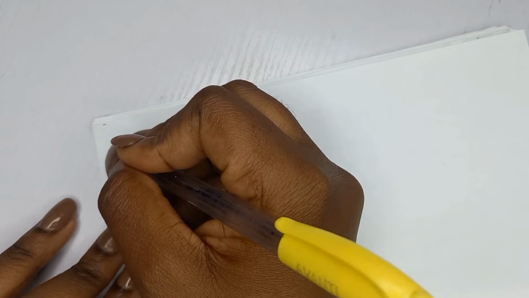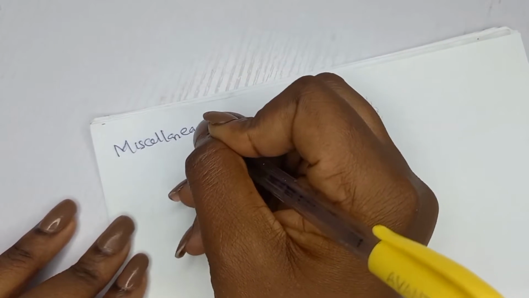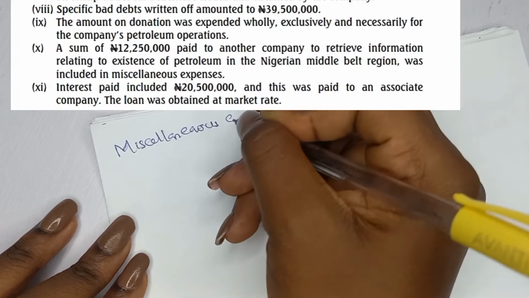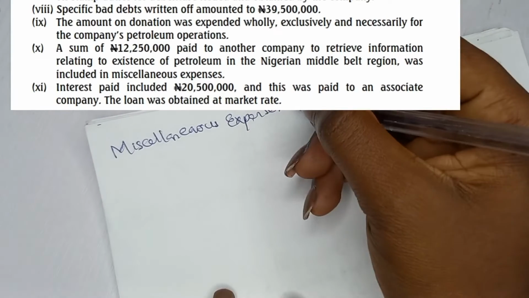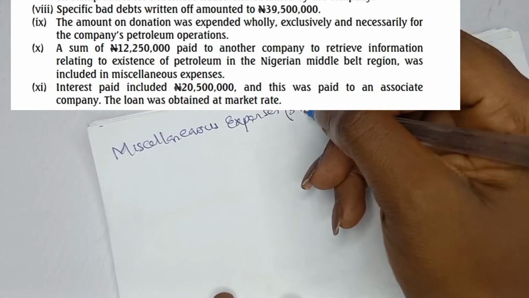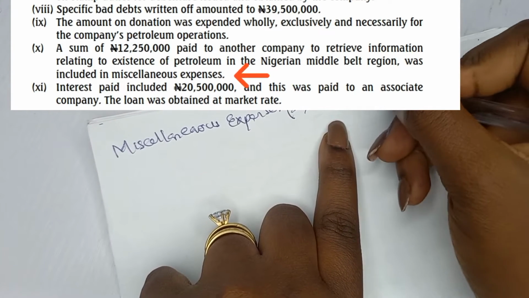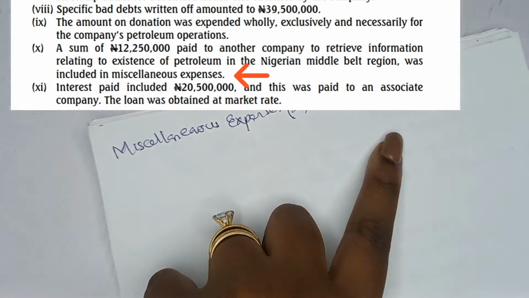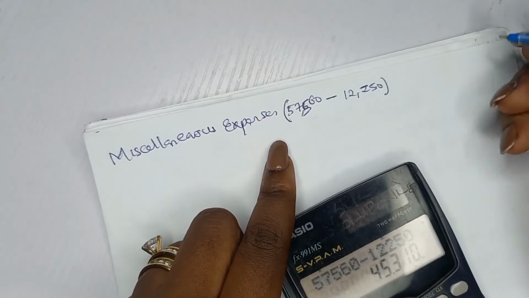So the next thing we have is miscellaneous. Okay, miscellaneous expenses has that information fee. So that is how much? 57,600,000 minus 12,250,000, right? And that will give us 45,310,000. So you put that.